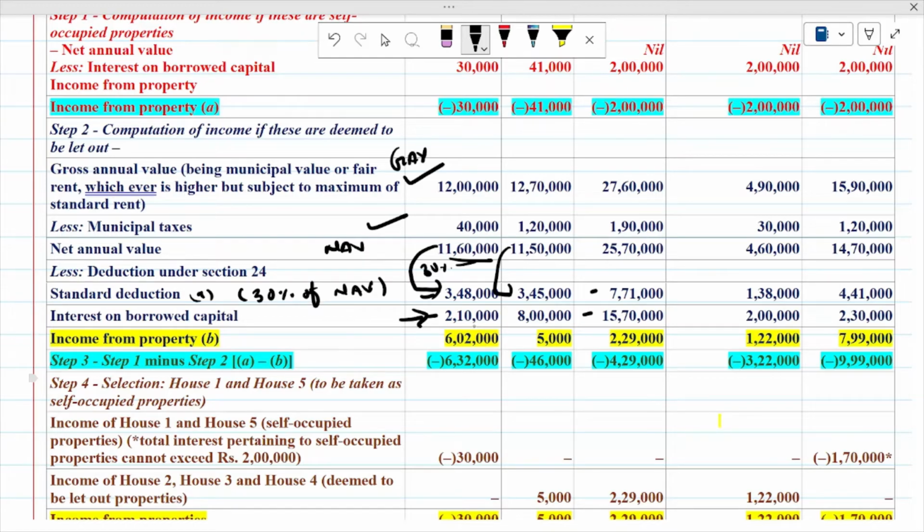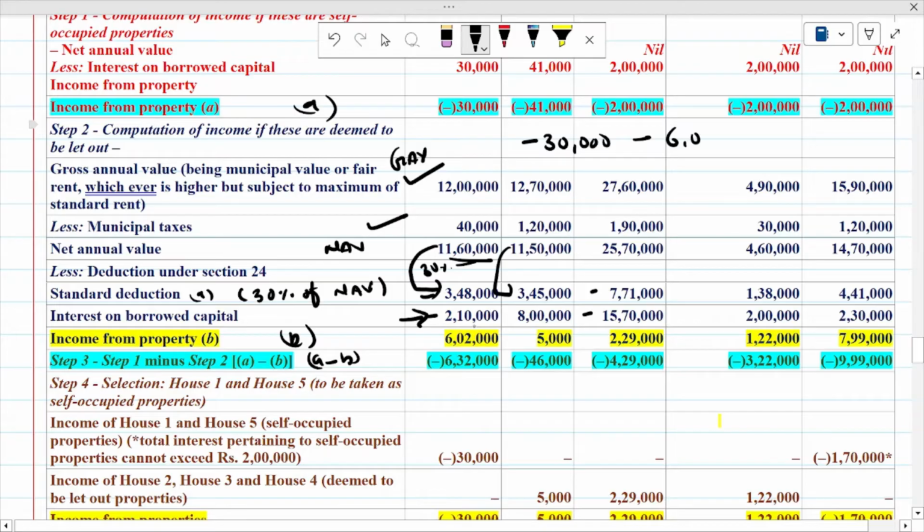Now you have to do step number 3, step 1 minus step 2. Means from step number 1, that is A, you have to deduct B, A minus B. So how will this be achieved? Minus 30,000 is step number 1 in case of house 1. And what is step number 2? Minus 6 lakh 2,000.